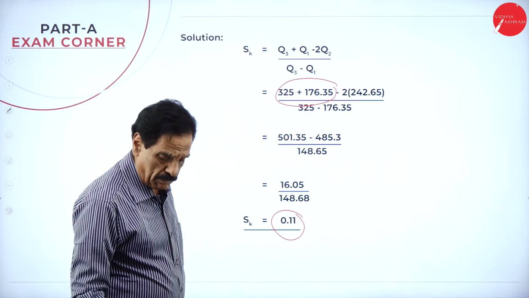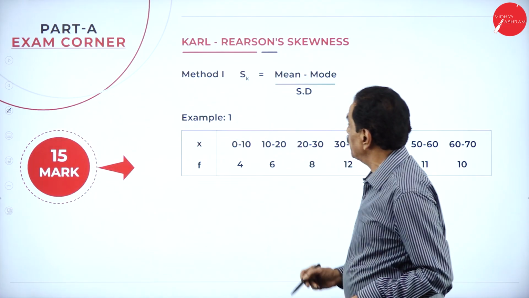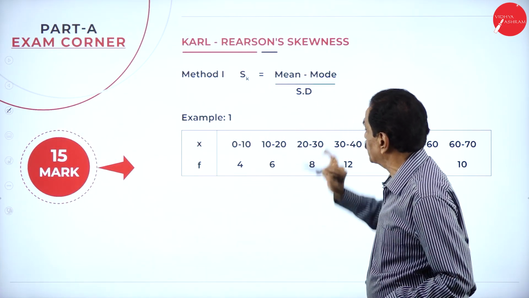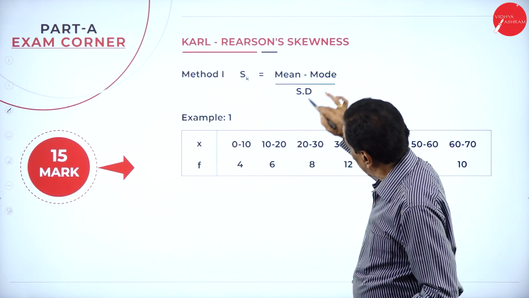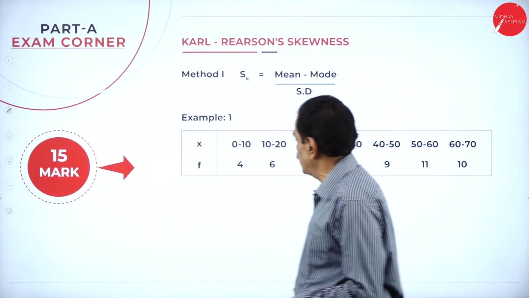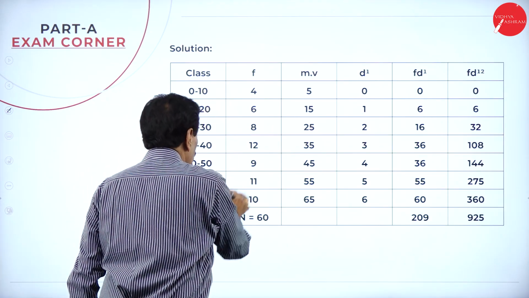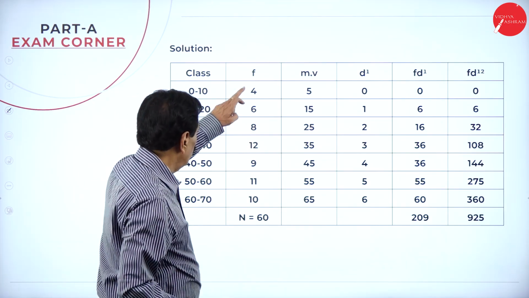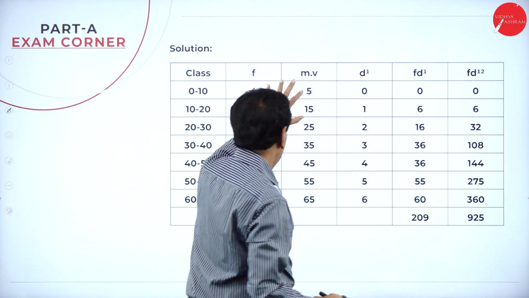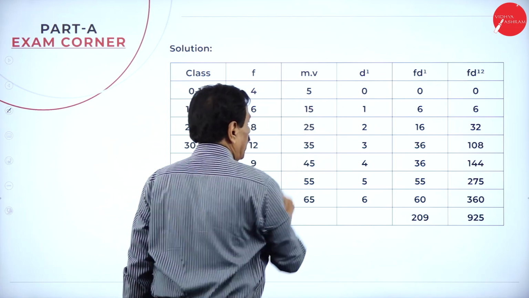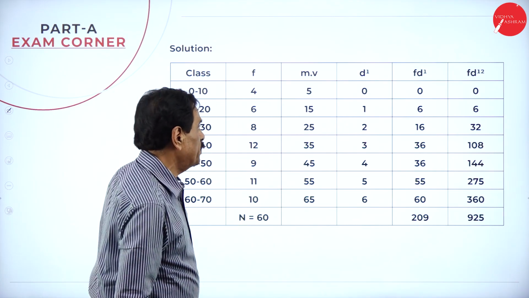Your answer is 0.11. Then if you go to Karl Pearson, it is mean minus mode over standard deviation. You already found out the mode. You already found out the standard deviation. Just see that all are here. 0 to 10, 4. This is a class interval. 4, 6, 8, 12, 9, 11, 10. Add the figures. Mid value for 0 to 10 is 5, 15, 25, 35, 45, 55, 65.